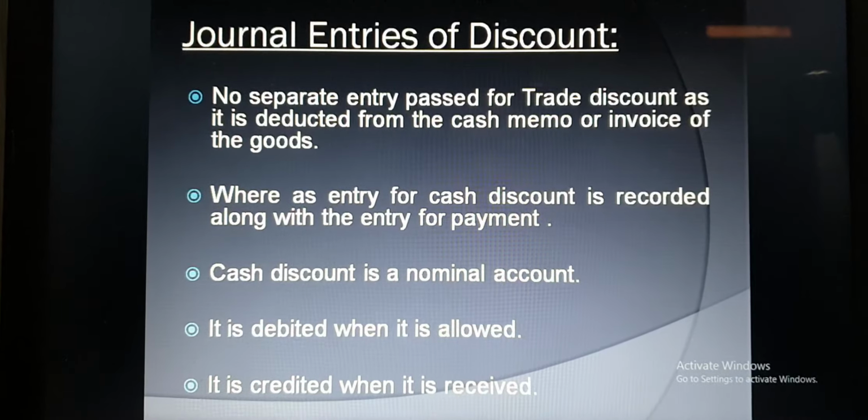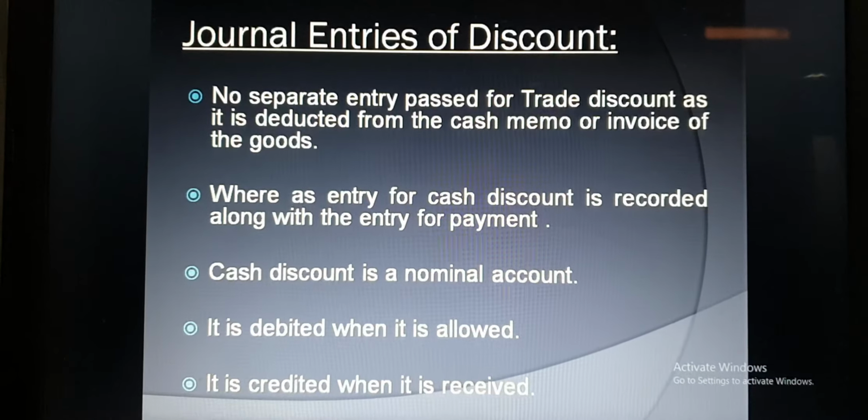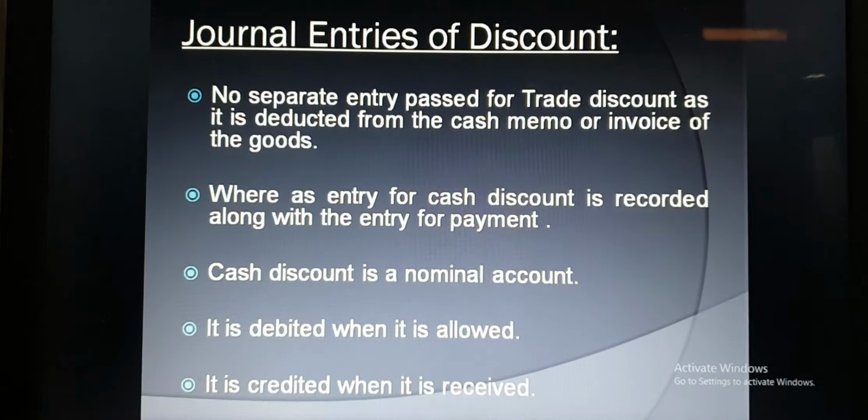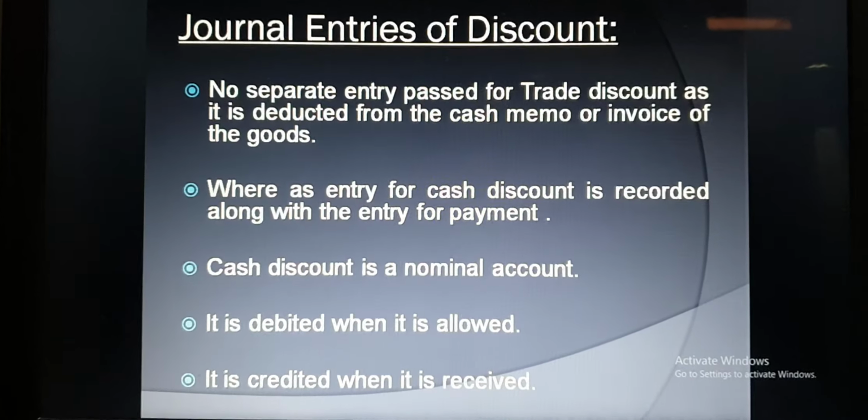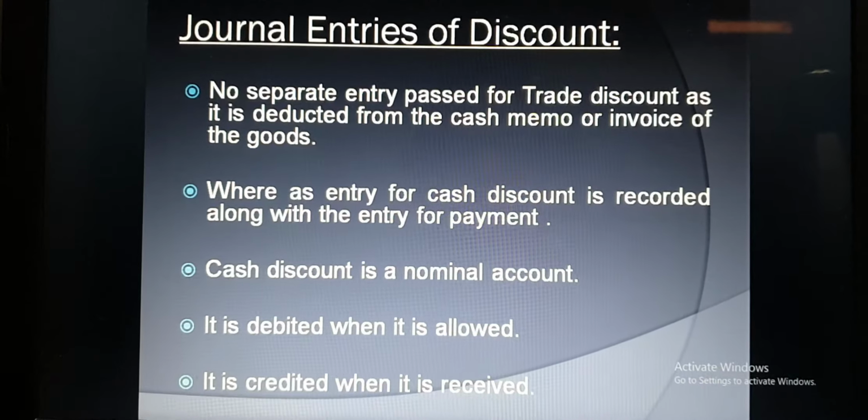So in a nutshell, we can say there is no entry for trade discount and we have to pass the journal entry for cash discount. In case of discount allowed, it will be debited, and in case of discount received, it will be credited.